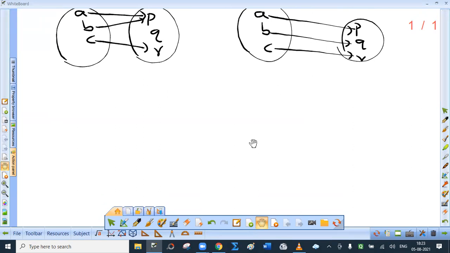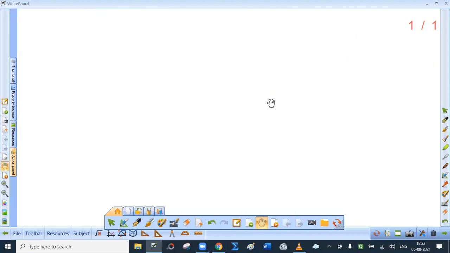Okay? Yes. Now, what is the definition of function then? Let me define that. Let A and B be two non-empty sets. Listen to me carefully. This definition is very, very important. Let A and B be two non-empty sets. If every element of the set A is related to one and only one, that is unique, element of the set B, then such a relation is called a function from the set A to the set B.